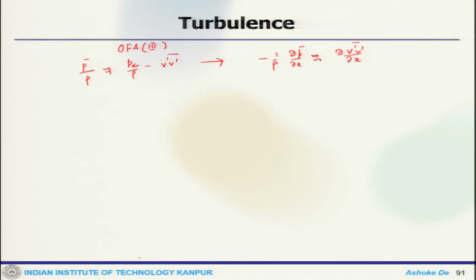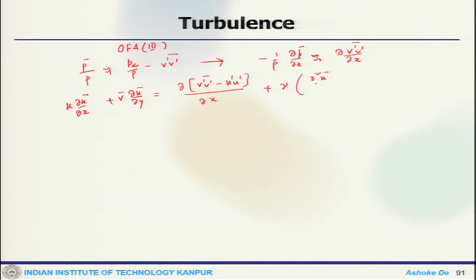Now, if we substitute this in the x momentum equation, we get u bar del u bar by del x plus v bar del u bar by del y equals del of v prime square minus u prime square by del x plus nu times del 2 u by del x 2 plus del 2 u by del y 2.